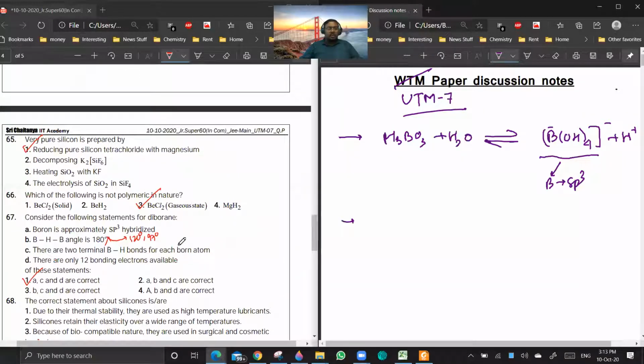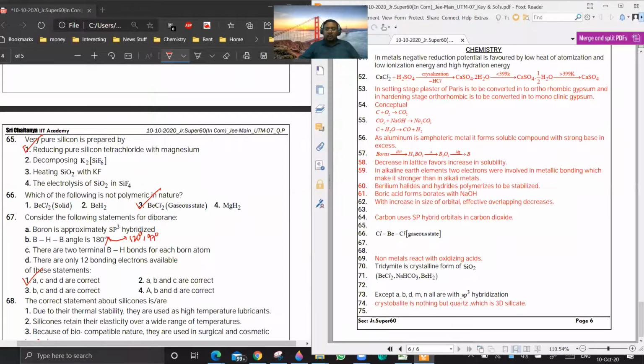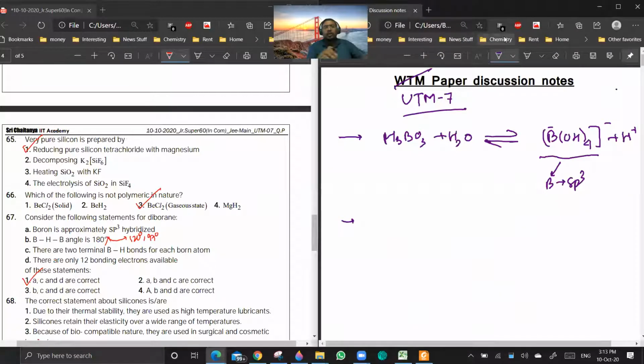Now 65, 66, 67. In 65, very pure silicon. I don't understand what logic they have given. They haven't given anything, actually. Electrolysis of SiO2 in SiF4 should be reducing impure silicon.